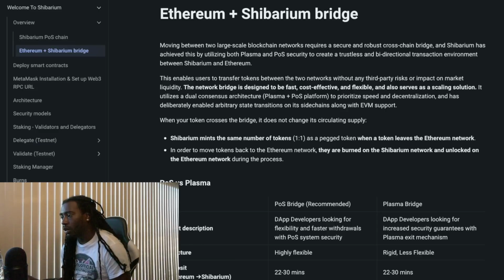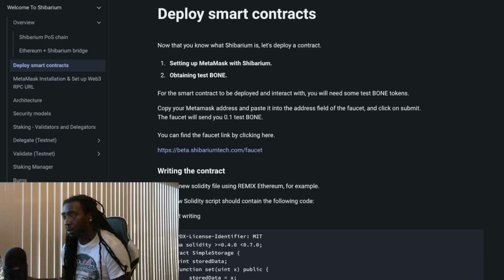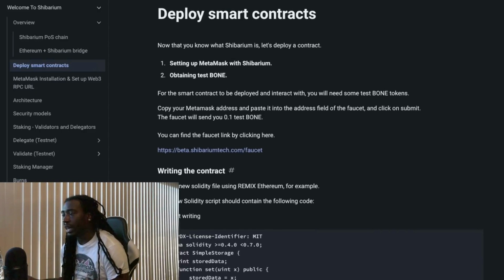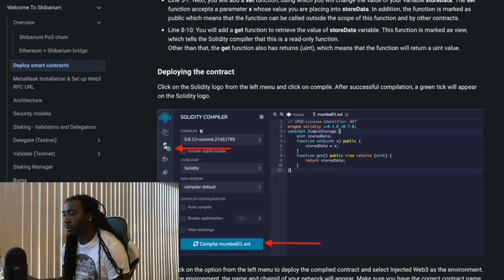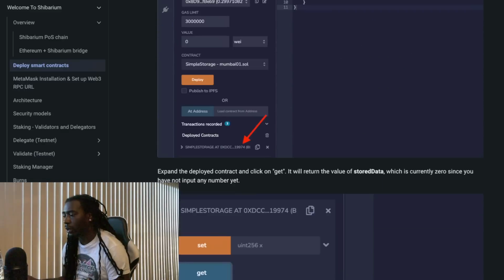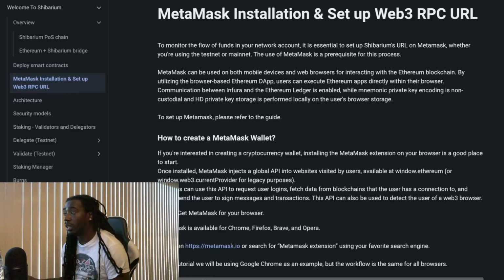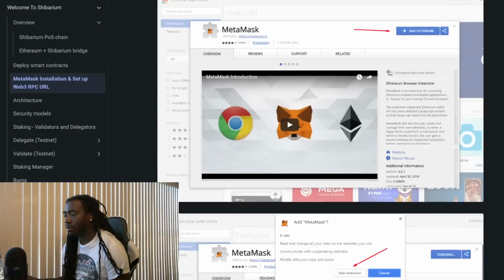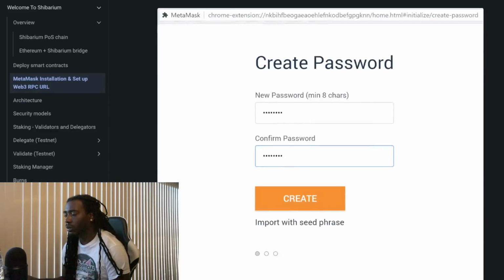So this is for those who want more technical information. I'm pretty sure most people pulling up on this video are going to want to get to the burn. So deploy smart contracts. There's information here on how to do that with some graphics as well to walk you through it. And then we got the MetaMask installation and setup Web3 RPC URL. So you can take a look at these images here, follow along to do that if that interests you.